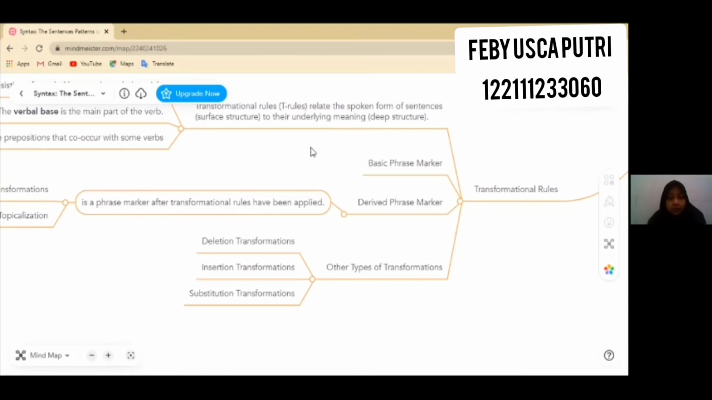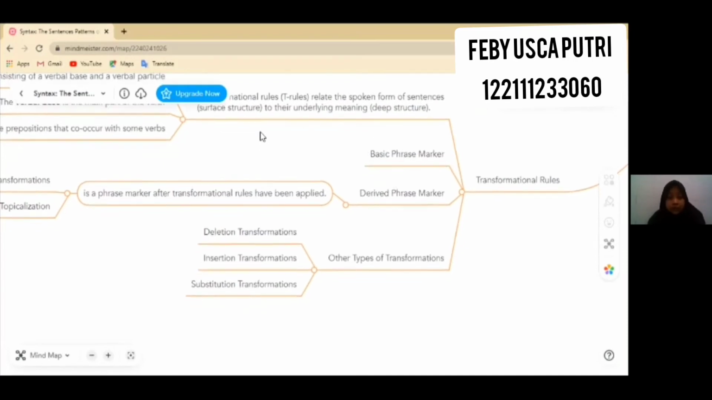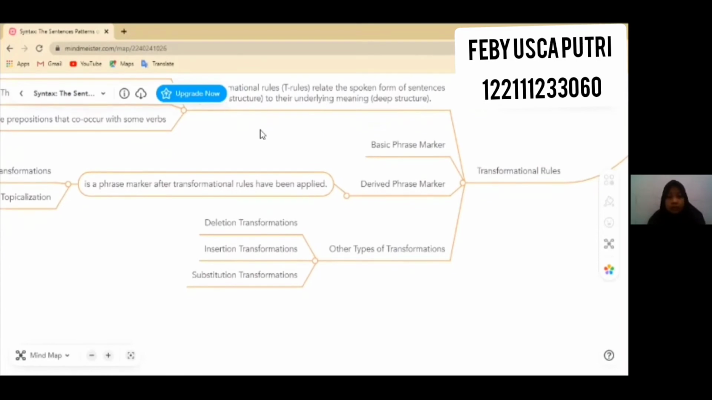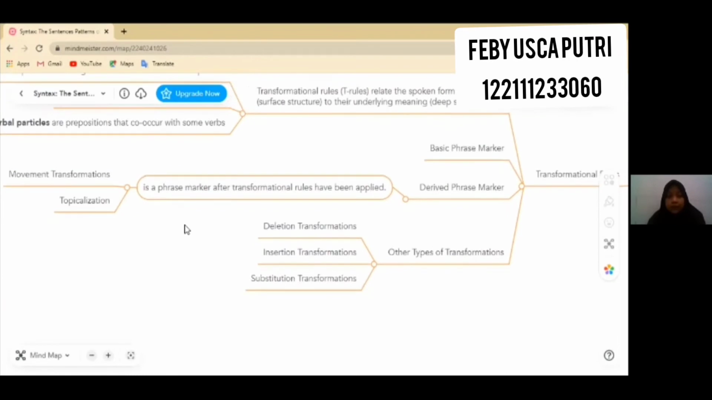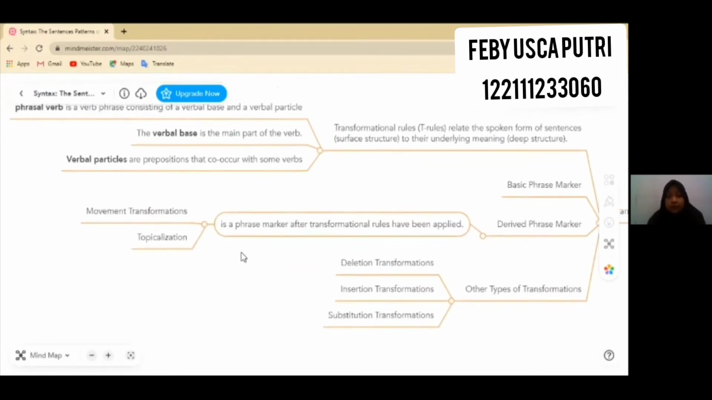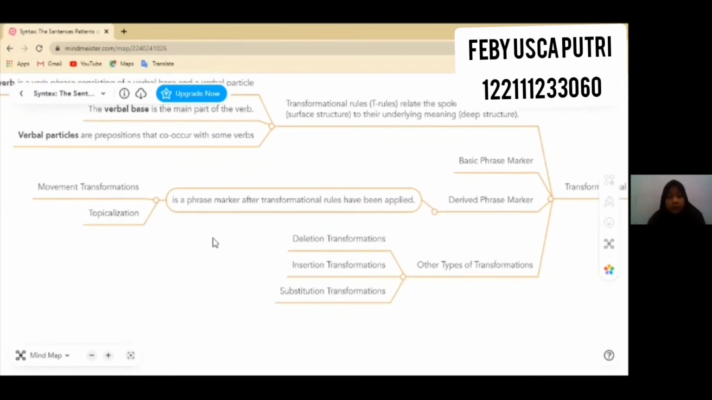For basic phrases, a phrase marker or tree diagram is a description of the constituent structure or partial structure of a sentence, and it is assigned by the rules that generate the sentence. The phrase marker after the transformational rule has been applied is called the derived phrase marker. One of the syntactic rules applied in a sentence is movement transformation. The particle movement transformation not only explains the relationship between sentence A1 and A2, but also explains all similar sets.